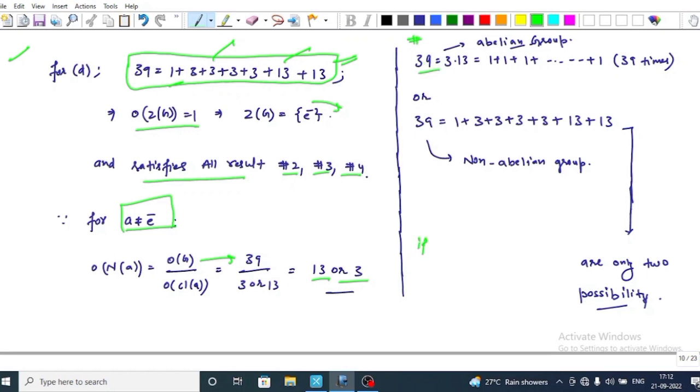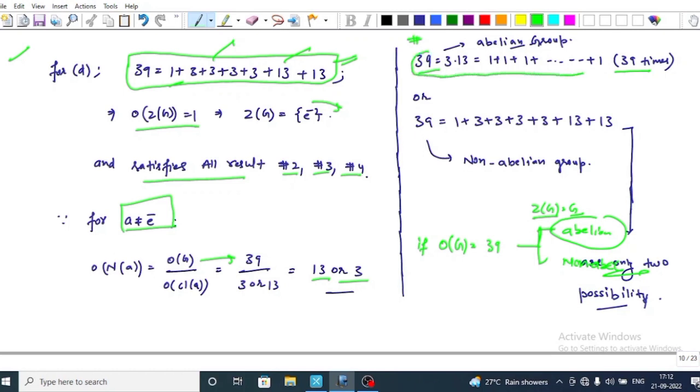If the order of the group is equal to 39, it has only two possibilities: abelian group and non-abelian group. For an abelian group, we know that Z(G) is equal to G, and the order of the group is 39. This implies that the order of Z(G) is 39, that is, 1 repeats 39 times.